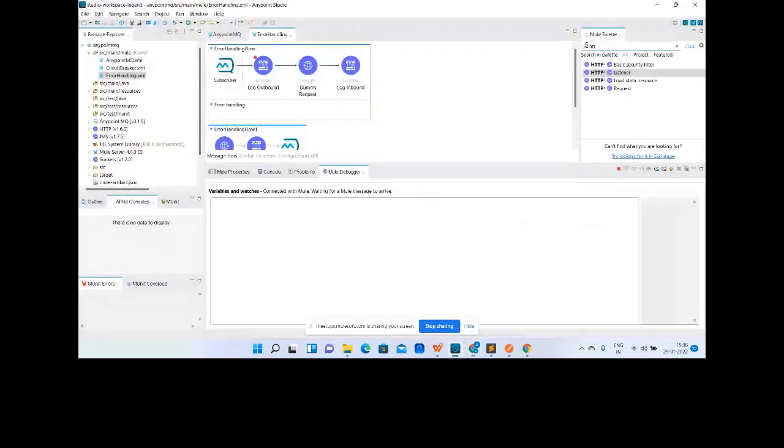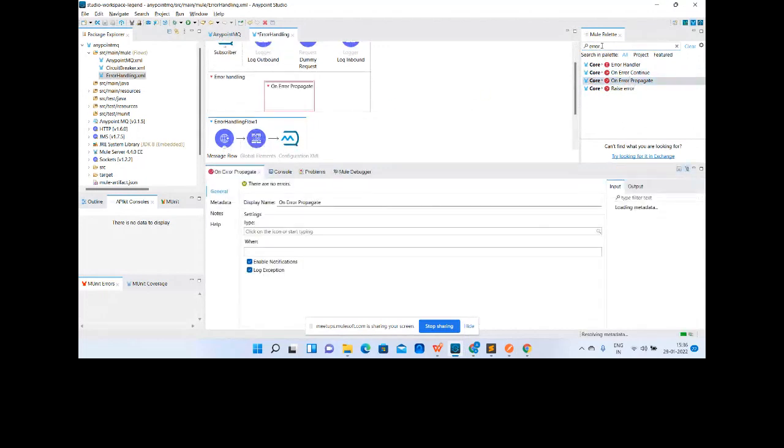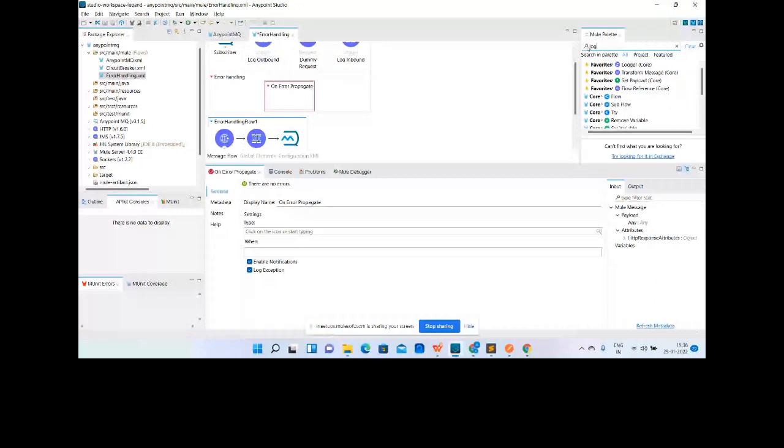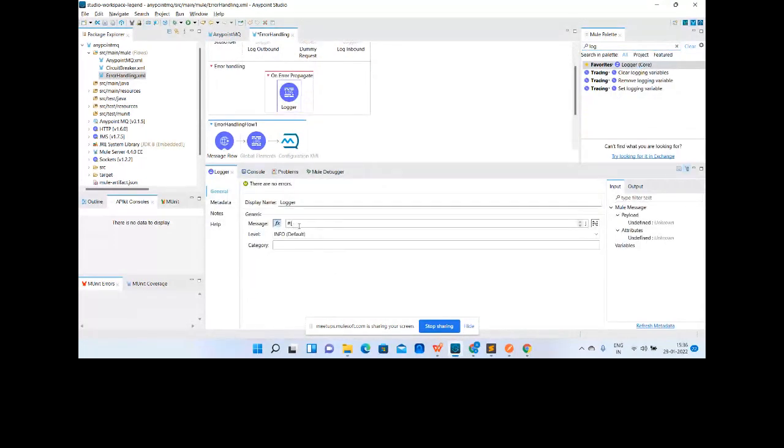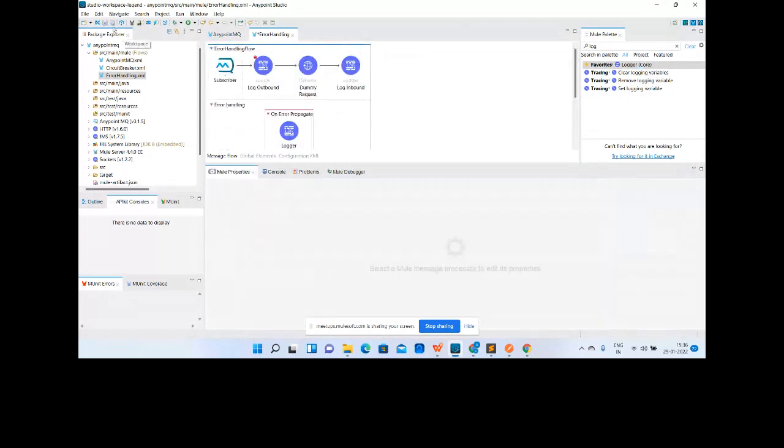Okay, let's say this time I use on error propagate. And so I just place the logger here. What do you think? What is going to happen now?